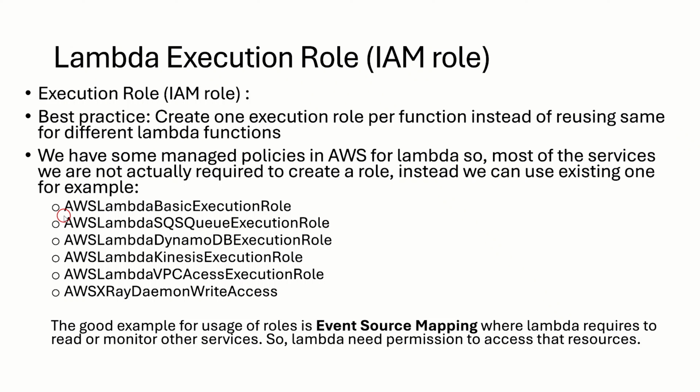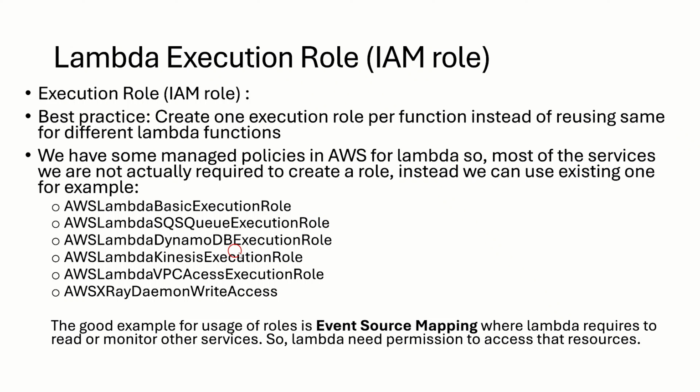The AWS Lambda basic execution role is used by Lambda to write logs into CloudWatch. The other one is the AWS Lambda SQS queue execution role, which is used to send messages to the queue. Similarly, for DynamoDB, it is used to store data into DynamoDB. We also have the Lambda Kinesis execution role to send streams to Kinesis. Similarly, we have VPC and X-Ray daemon write access. So these are the basic, or managed, execution roles available in AWS. You can leverage them.